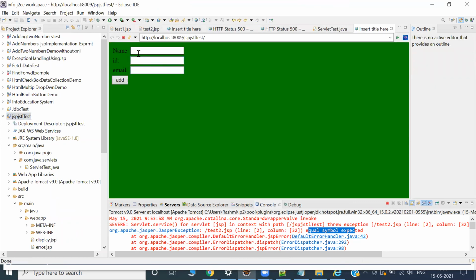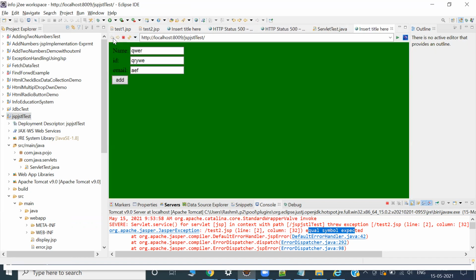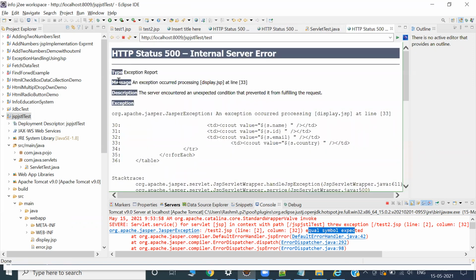Don't worry, this data is not going anywhere and is not getting stored anywhere. If I give any data, this is dummy data. Even if I make a mistake, I think it will work. Yeah, it's not working, because I'm collecting in integer format, I think. The email I added Gmail.